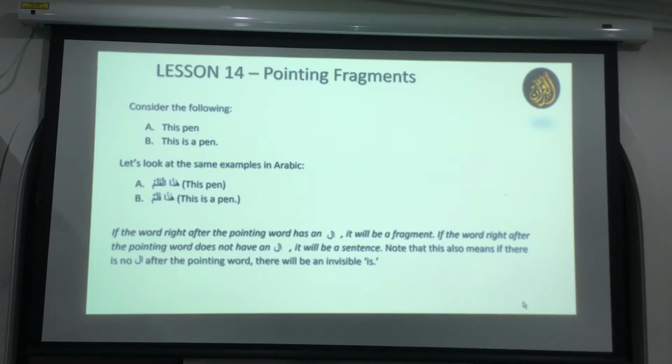But for the time being, if there is an al, this is not a sentence, it is a fragment like this pen. There's nothing invisible in that. If there is no al, then it is a sentence, like this is a pen. Understand? Okay. Now, alif lam mim, the, yes. So the meaning will be, this is the pen, the same hazal kalam, this is the pen.